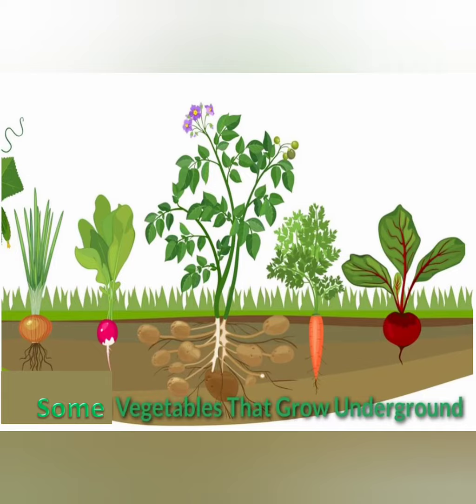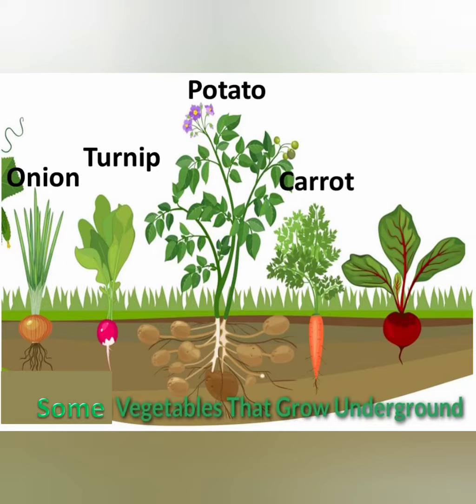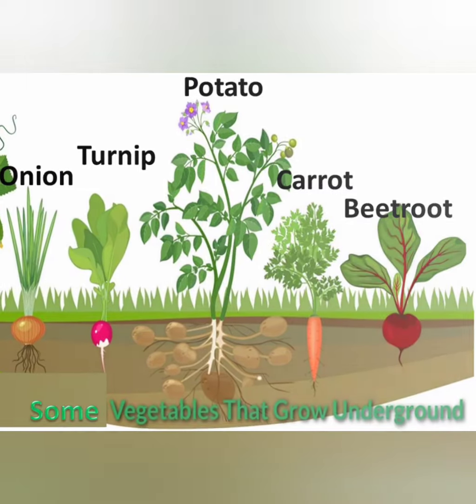Now, some vegetables that grow underground. Yes, some vegetables, like when a plant is seen up, you might not know that there is a vegetable below. But these are some of the vegetables which are growing underground. For example, onion, turnip, potatoes, carrot, beetroot. The top part is what you see, that is the leaves. But below the ground is the vegetable that we are eating. So they are called underground vegetables because they are growing inside the soil or in the earth.